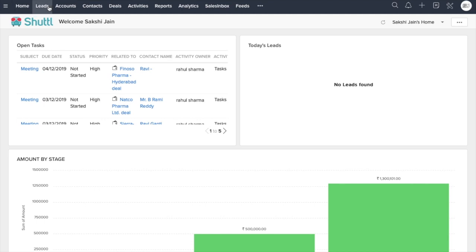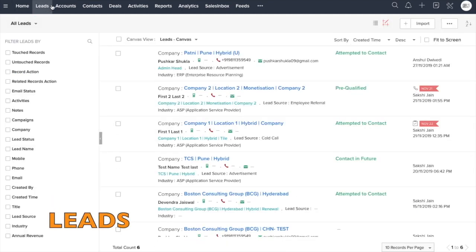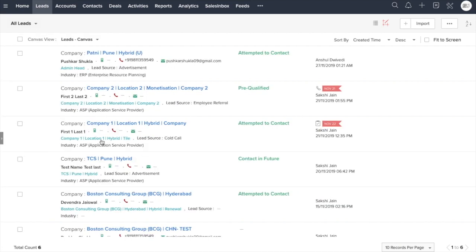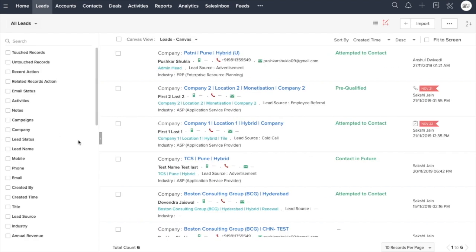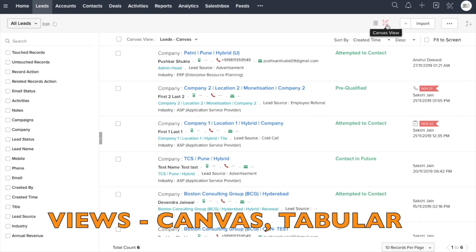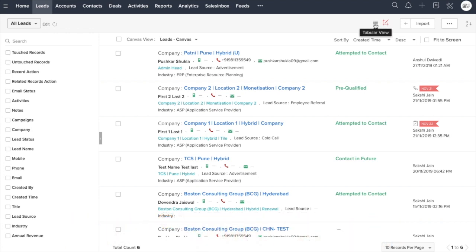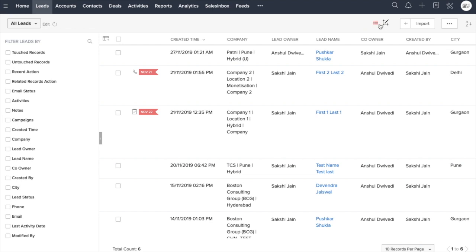If I click on leads, this is the view which I land on. These are different filters which you could choose to find out particular information, a particular lead, or a particular company which you need to find out. You can minimize or expand these filters using this arrow. We have different views. This is called the canvas view, and we have one more view by the name of tabular view. You can click the tabular view over here.